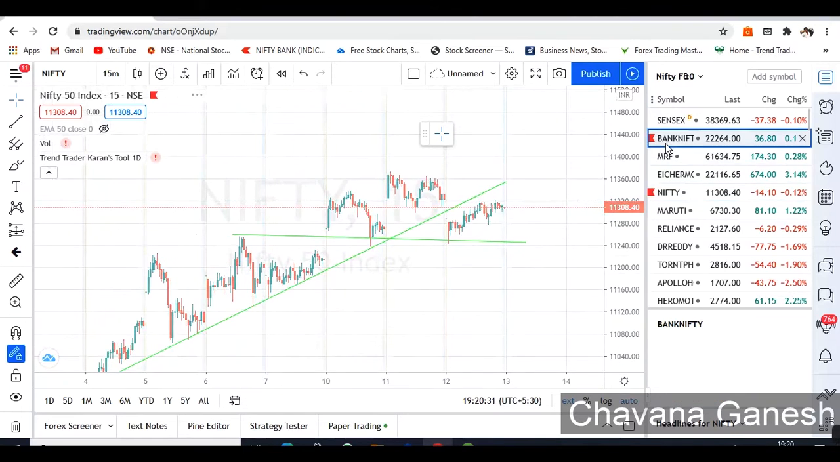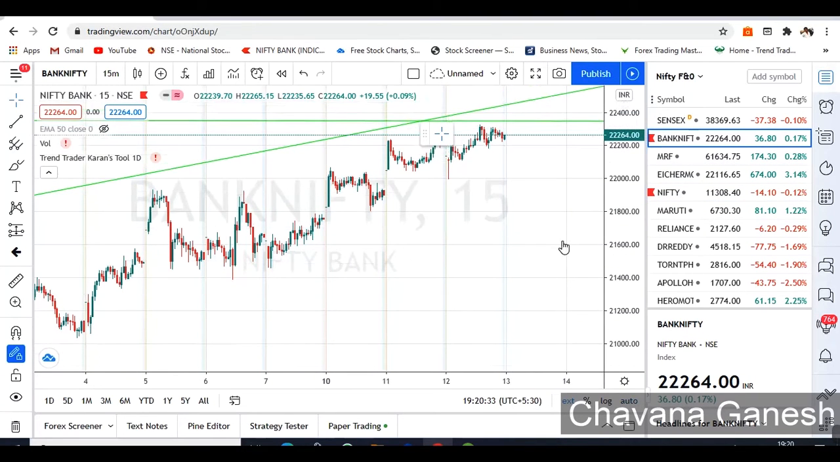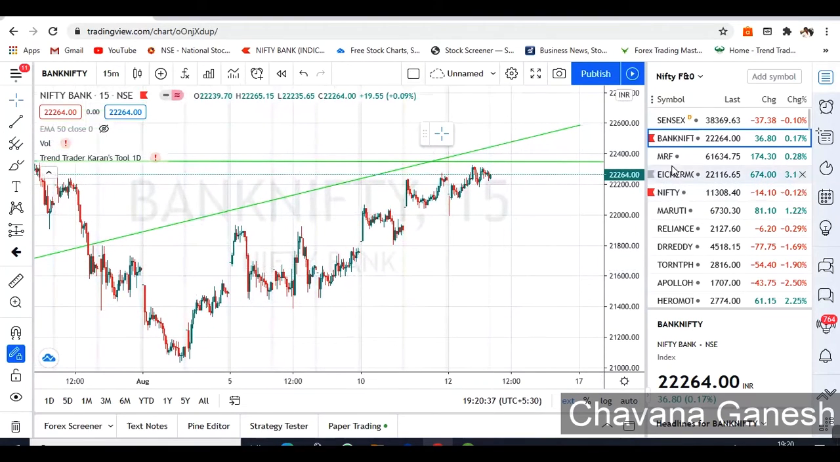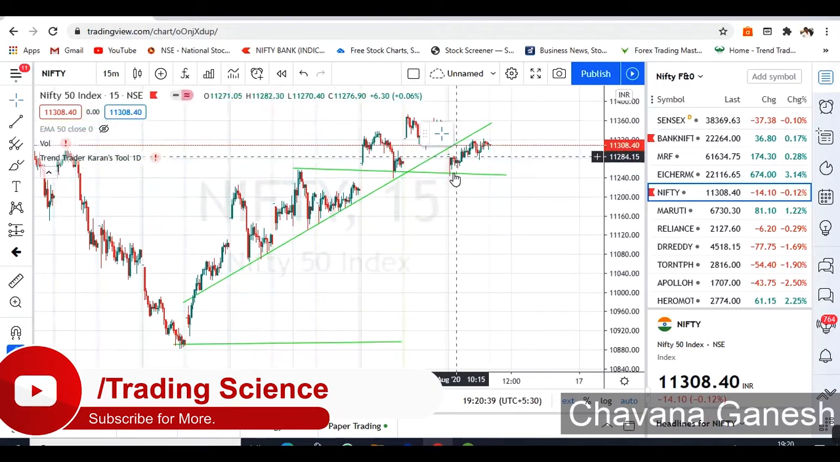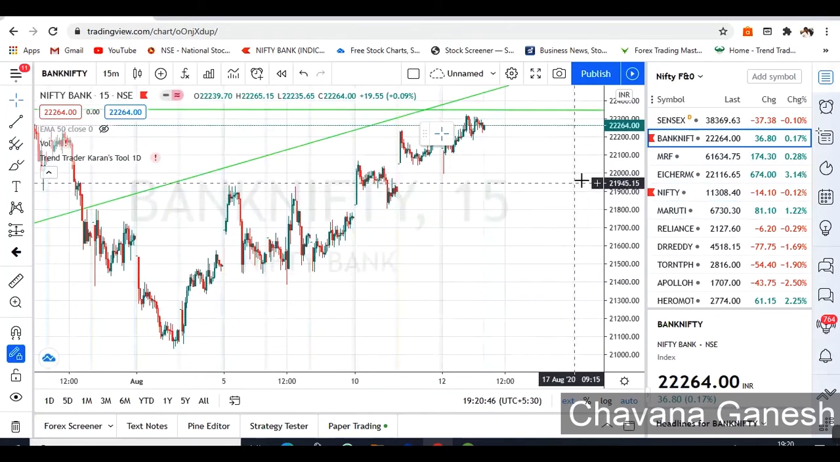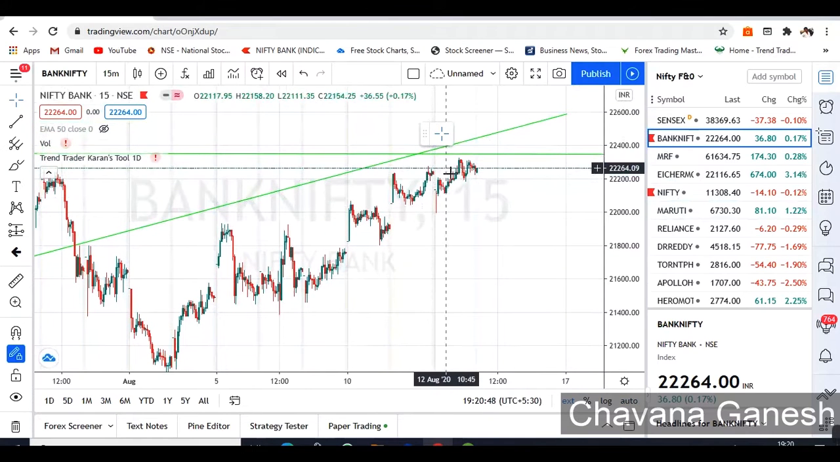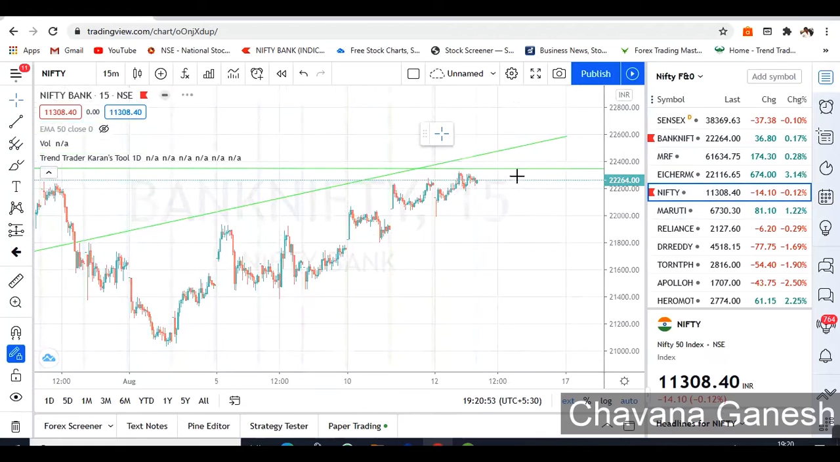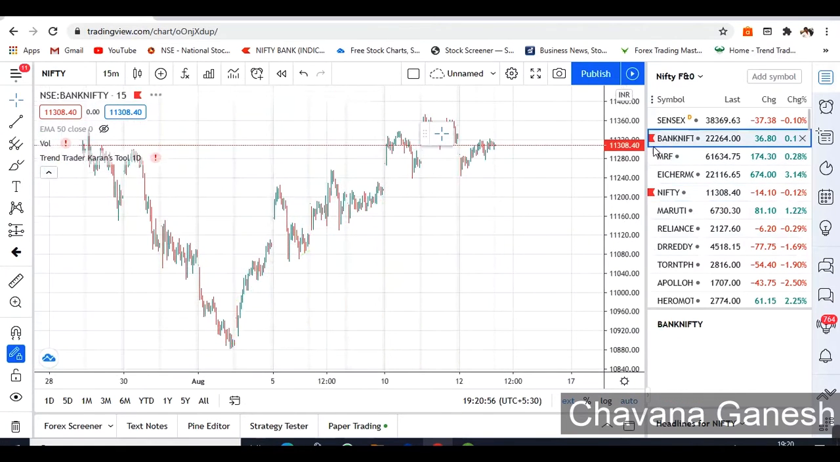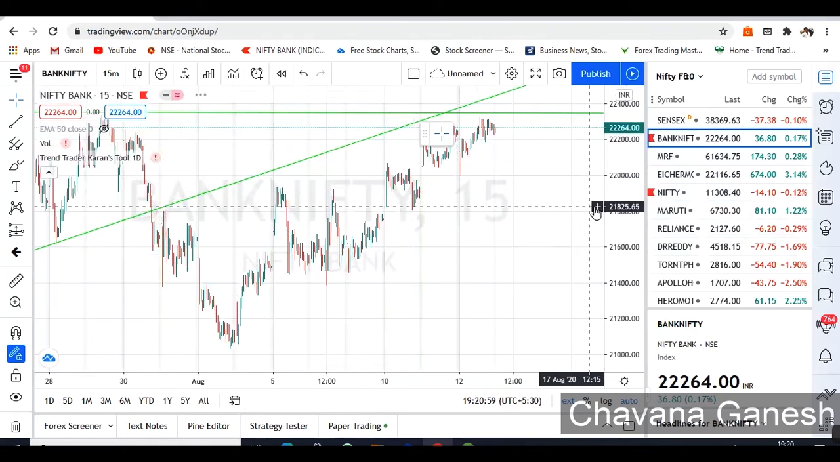And if you open Bank Nifty, here we have to discuss one important thing. Nifty is in downtrend. See, Nifty closed below the previous close, but Bank Nifty is above the previous close. If you can observe, Nifty is somewhat weaker than Bank Nifty. In the previous days, Nifty was stronger than Bank Nifty.